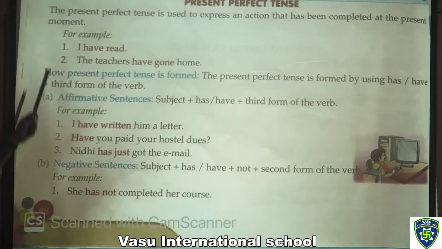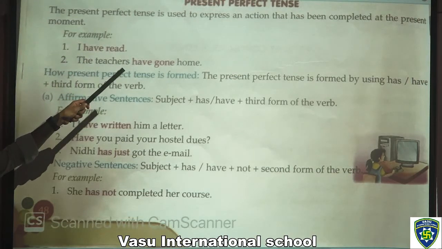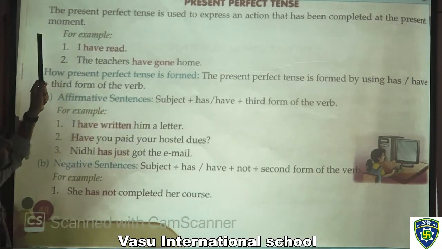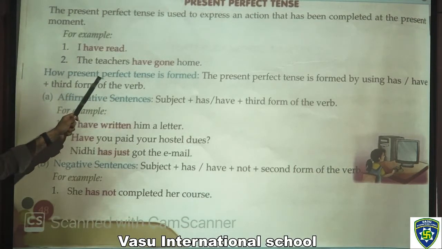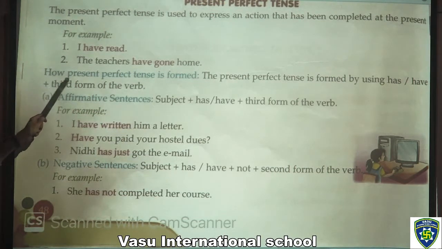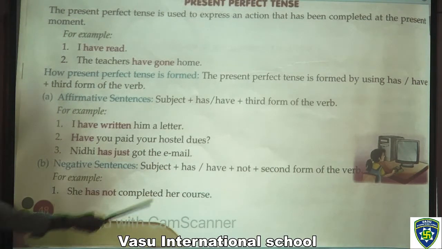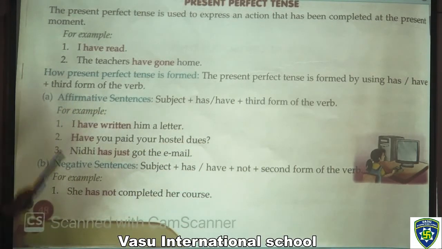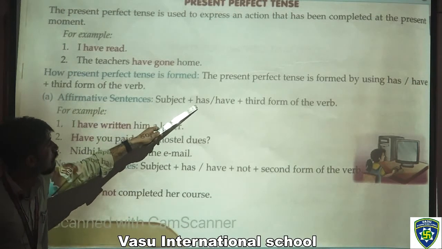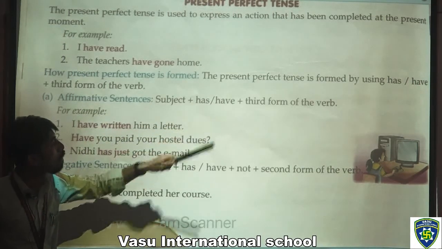Present perfect tense. The present perfect tense is used to express an action that has been completed as at the present moment. For example, I have read, the teachers have gone home. And how is present perfect tense formed? It is formed by using has or have plus third form of the verb. Here also we have affirmative sentences and negative sentences. Affirmative sentences are formed like this: subject plus has or have plus third form of the verb.